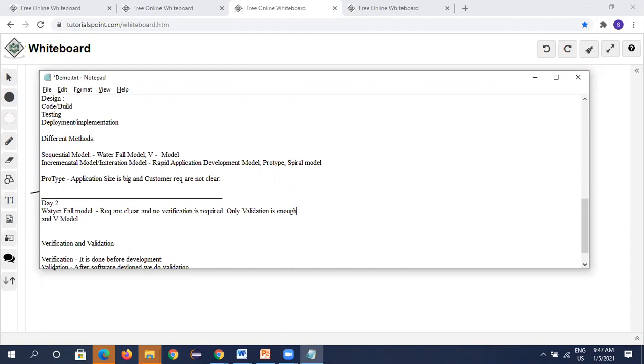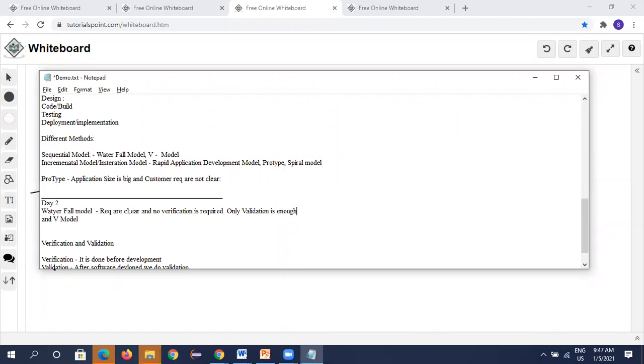So once the requirements are fixed, we cannot go back and change the requirements, or go back and change the design, or go back and change the coding. That is the reason this is called the waterfall model. It is not used much, very rarely, only for small size projects where requirements are very clear.